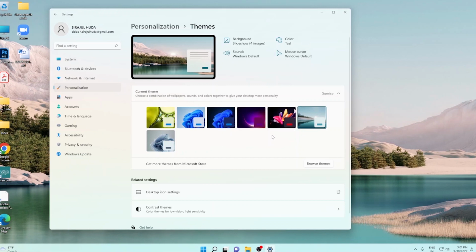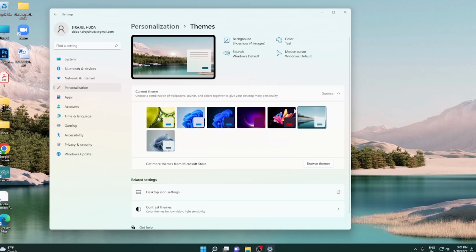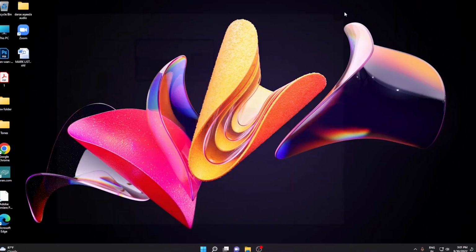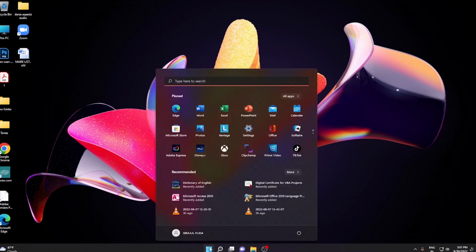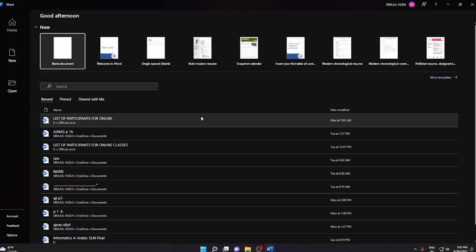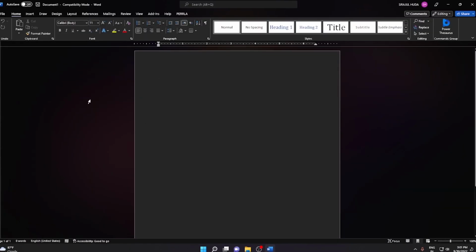Sometimes if you open Microsoft Word, there is dark mode. Let me show you, like this dark mode is there. If I open Microsoft Word from here, because I have two Microsoft Words, see, in this icon and both sides we have dark mode.